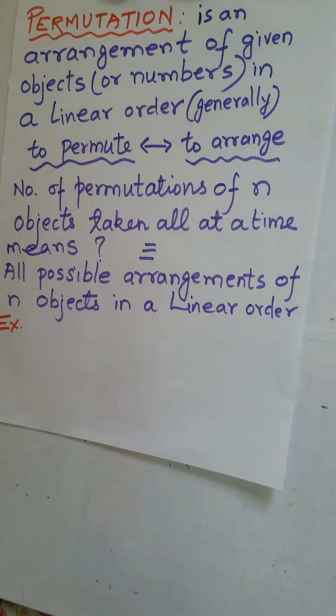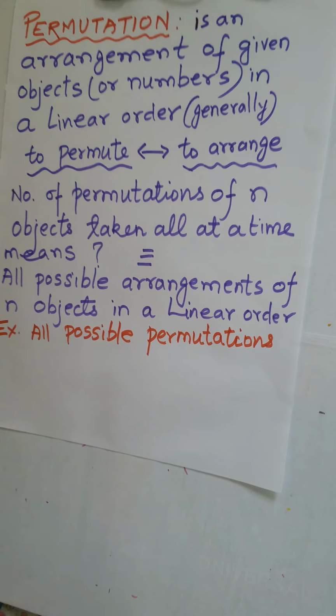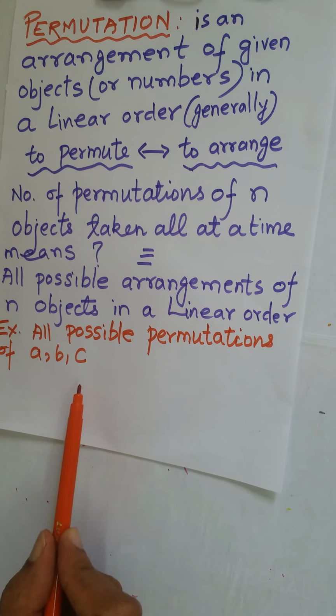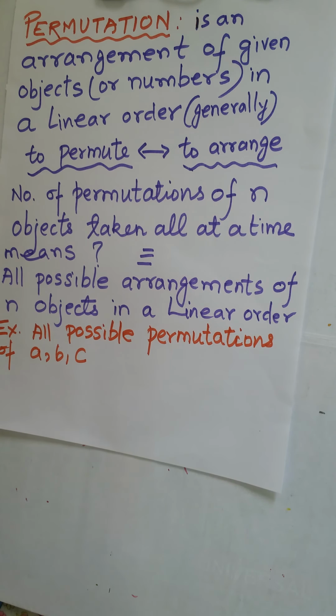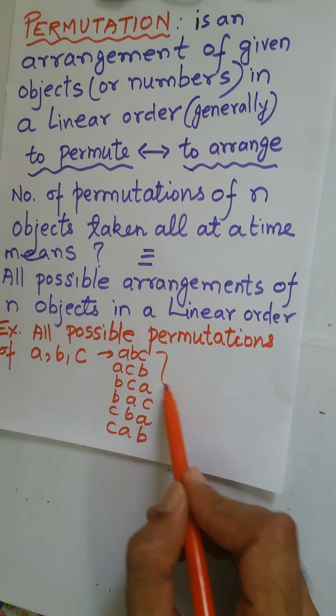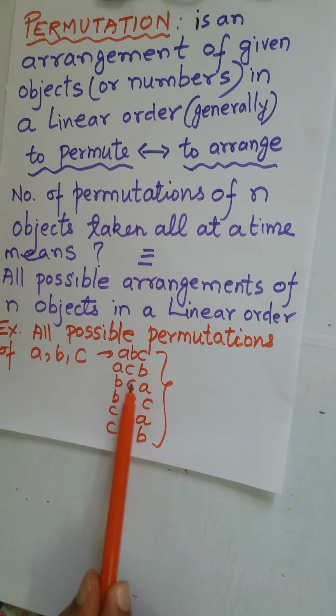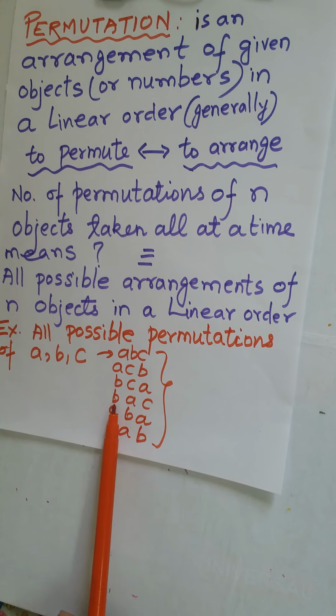Let's see an example. All possible permutations of the letters A, B, C is what? So if we think, we will get these 6 permutations: ABC, ACB, BCA, BAC, CBA, CAB.